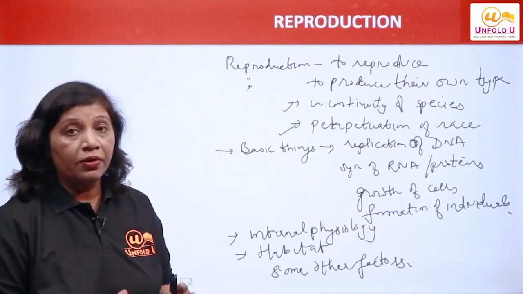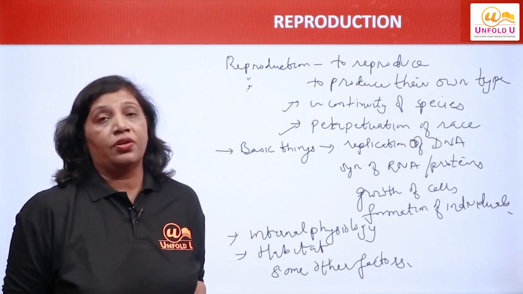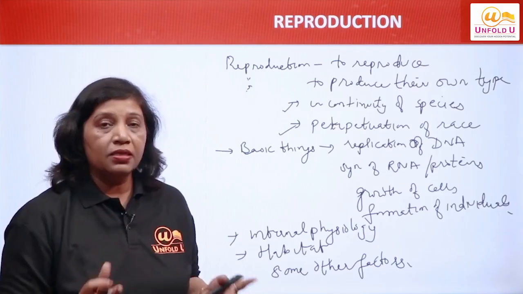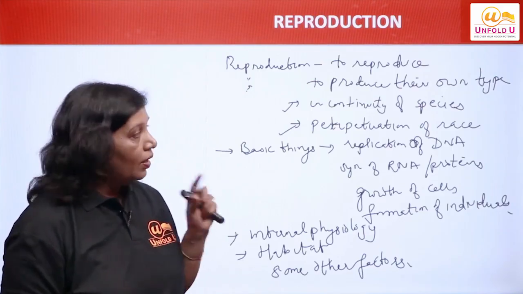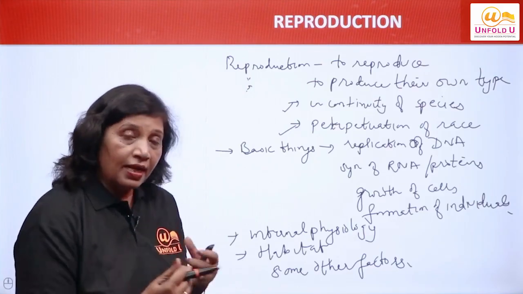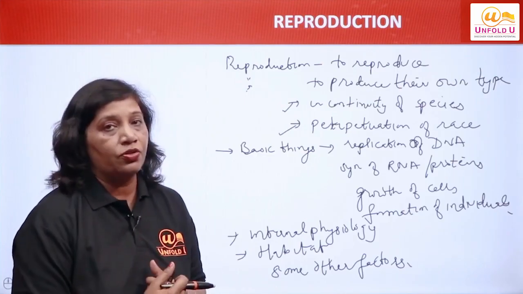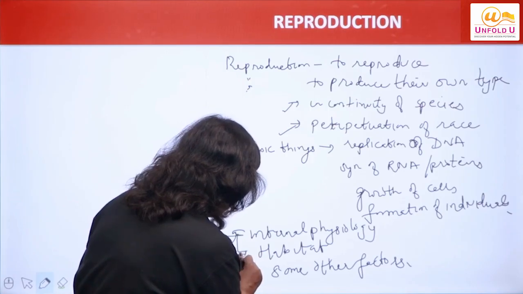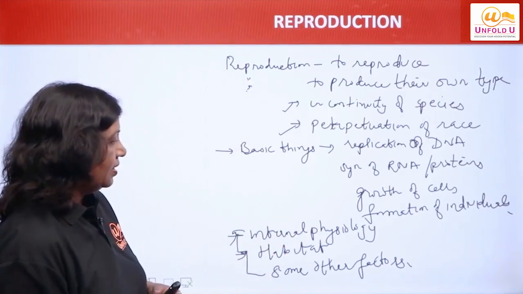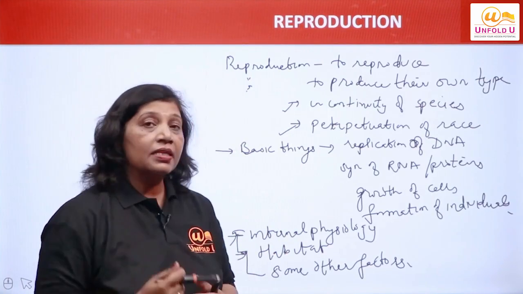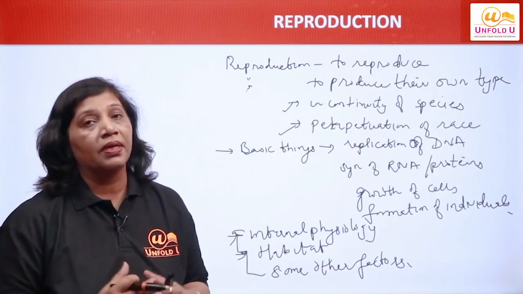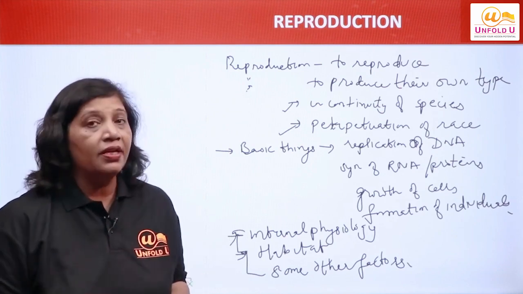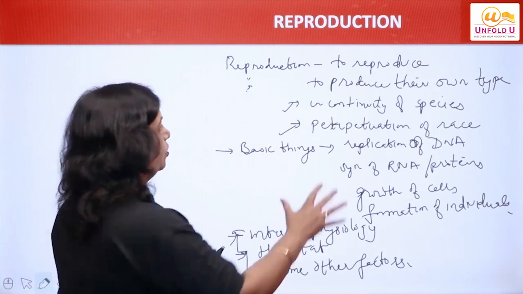Now we are talking about reproduction in general. What is reproduction? To reproduce, to produce their own kind, that is called reproduction, right? Now what are the factors which decide how the organisms are going to reproduce? So three things we can say. The one is internal physiology, second is habitat, and some other factors. They decide what will be the mechanism of reproduction. I hope this general introduction of reproduction is clear to you all, right?